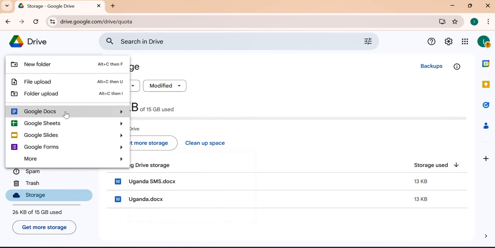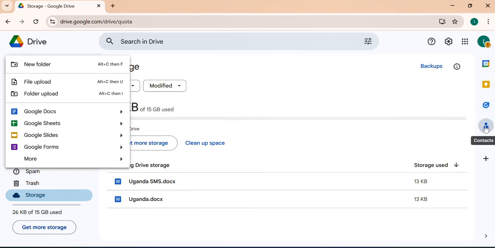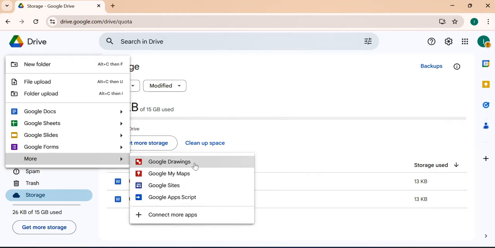Since I was saying earlier that you can share, you can collaborate with colleagues, you can create documents together, you create sheets together, and then you work on them. That's a beautiful option. It's not just working offline, it's now online where everybody can have access. We also do have these other ones on the left, like the calendar. We have this Keep, the reminders, and we also have contacts. So it's actually bringing a lot of features in one place, and that's so beautiful. So when I click on more, it shows more like Google Drawings, Google Maps, and Google has literally brought all the applications into one place where you can easily work and have no stress.